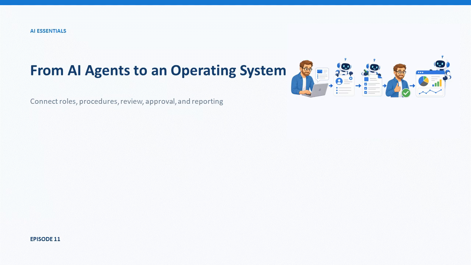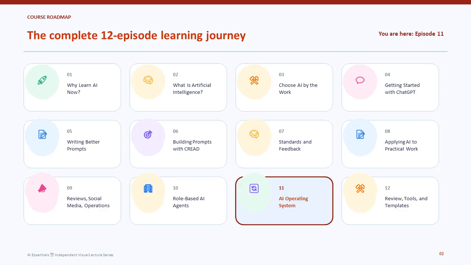Welcome to episode 11, From AI Agents to an Operating System. We will connect roles, procedures, inputs, review, approval, and reporting so repeated work can be managed rather than improvised. This is the transition from individual role-based agents to a coordinated operating structure. The final episode will review the vocabulary, tools, templates, and next actions.